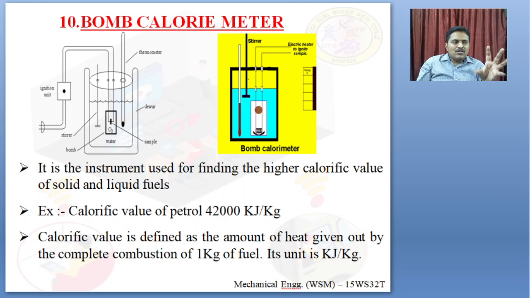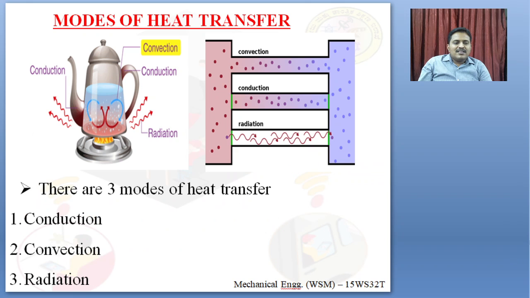Suppose you have 1 liter of petrol. When you burn it, the amount of heat that is produced is known as the calorific value of a fuel. How do you define it in general? The amount of heat given out by complete combustion of 1 kg of fuel is known as the calorific value of a fuel. The instrument used to measure calorific value is known as the bomb calorimeter or Junker's calorimeter. Its unit is kilojoule per kg.